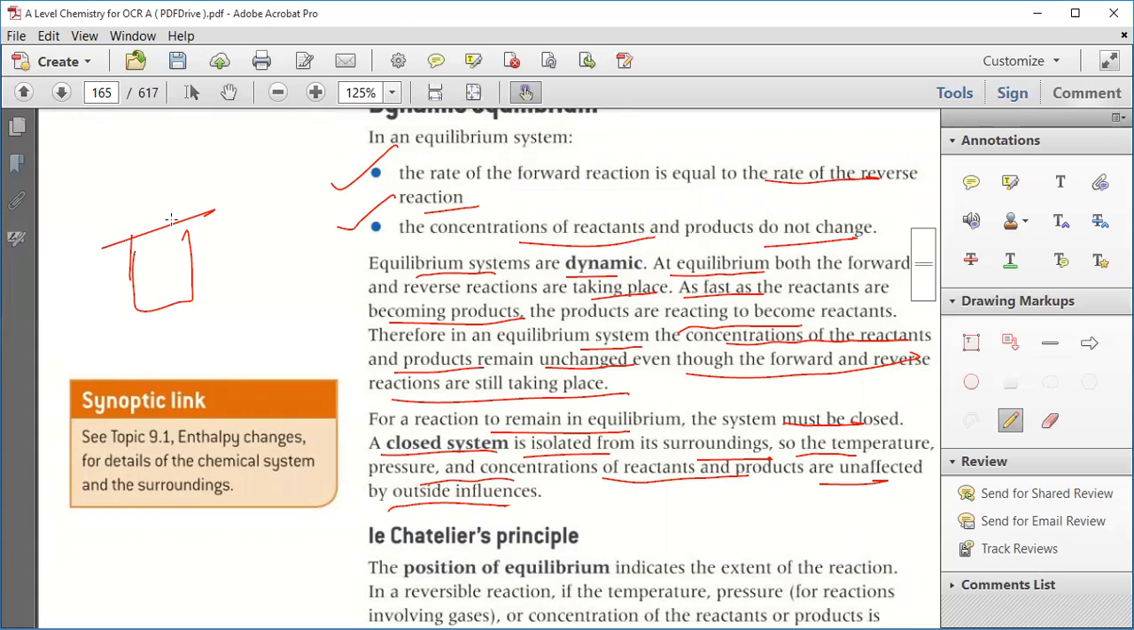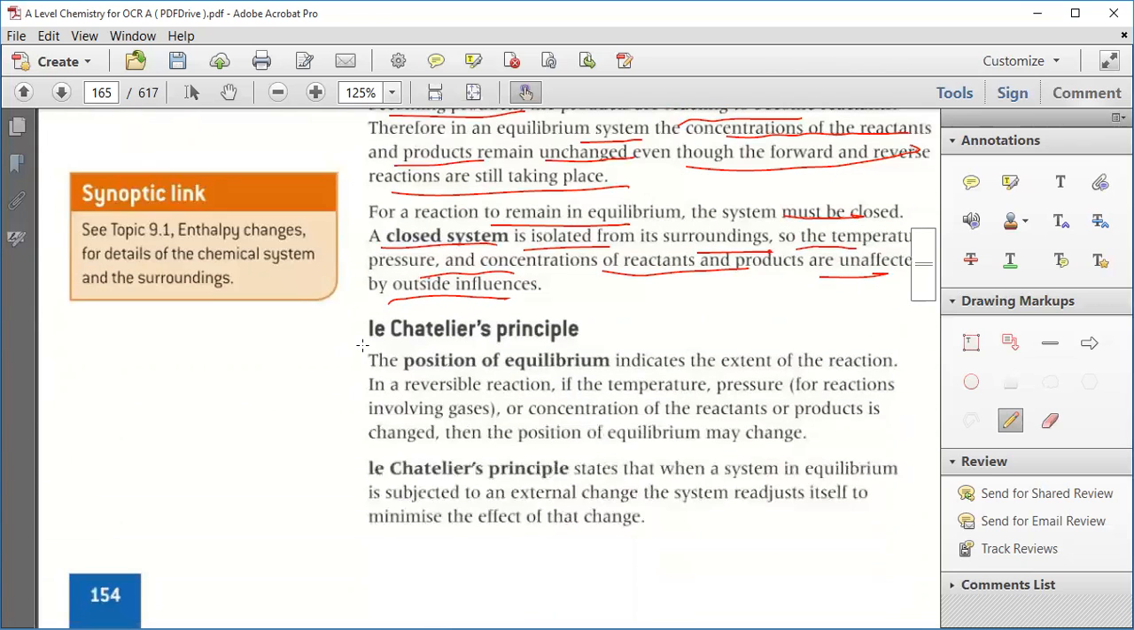Clear? Any doubt in this? No. Okay. Then we have Le Chatelier's principle. Now Le Chatelier is a scientist and he gave a principle.